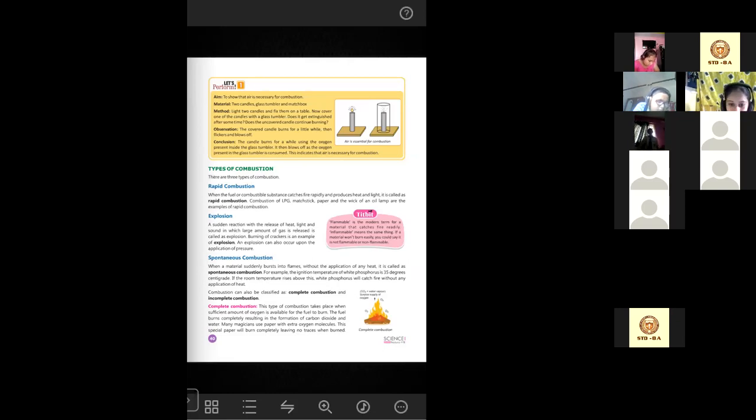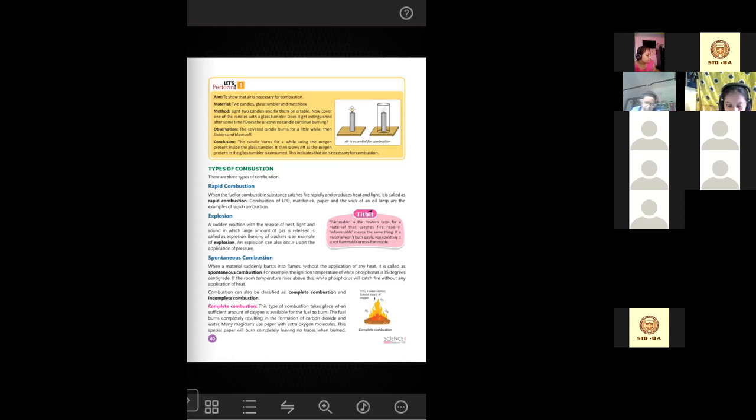The ignition temperature of white phosphorus is 35 degrees centigrade. Whenever white phosphorus comes in contact with anything above 35 degrees centigrade, it will catch fire immediately. On hot summer days, the temperature in our area rises above 35 degrees centigrade.